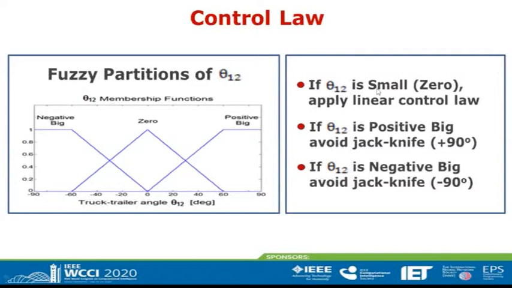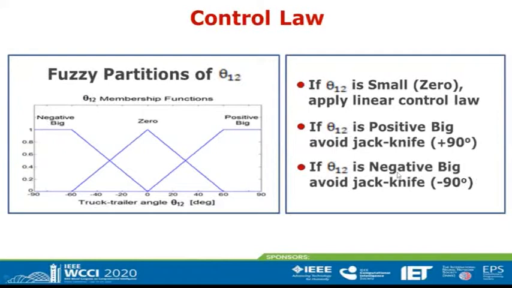If theta 1,2 is small, 0, we have to apply the linear control law we presented before. If theta 1,2 is positive big, we have to avoid jackknife position 90 degrees. And if theta 1,2 is negative big, our objective is to avoid jackknife position -90 degrees.